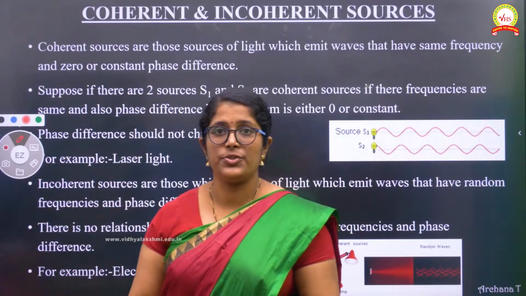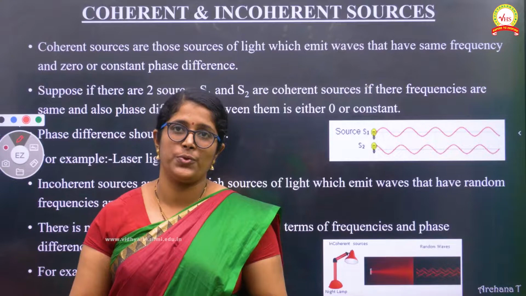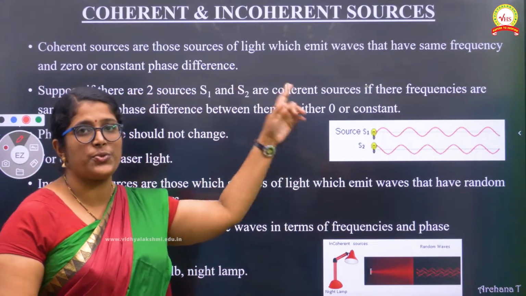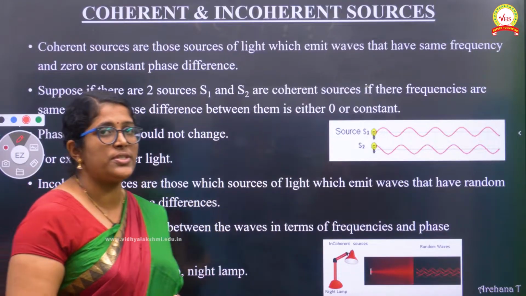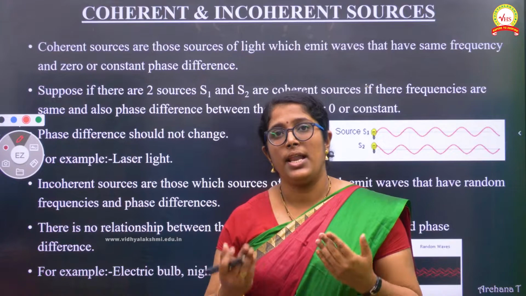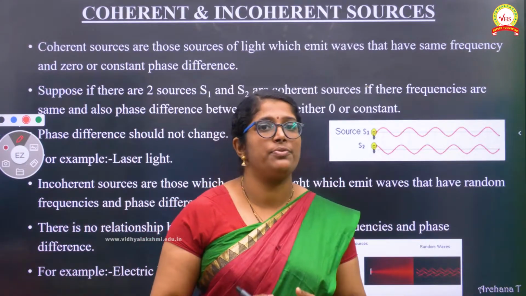Hi everyone, today we are going to see the two different types of sources. What are they? Coherent and incoherent sources. So what are coherent sources? Coherent sources are those light sources which emit light waves of the same frequency and zero or constant phase difference.